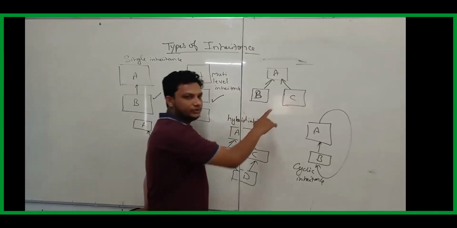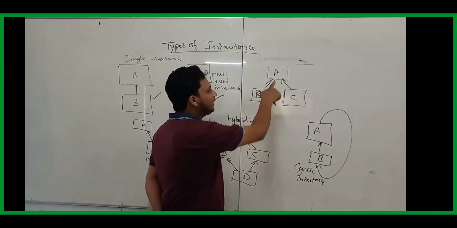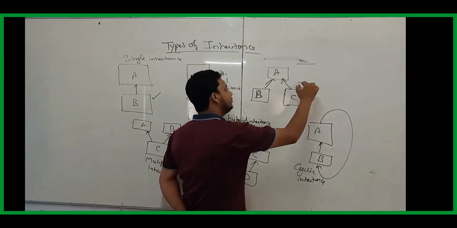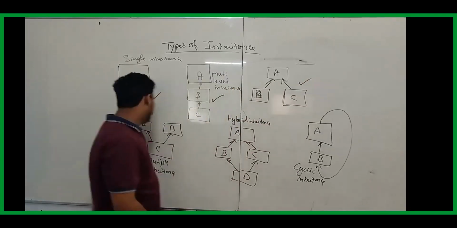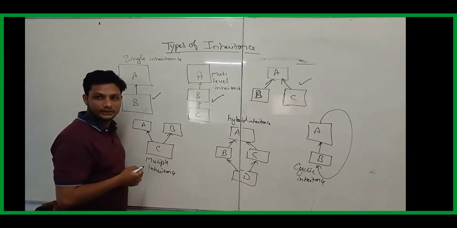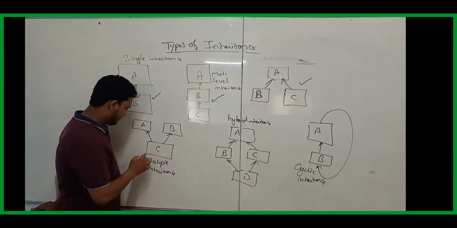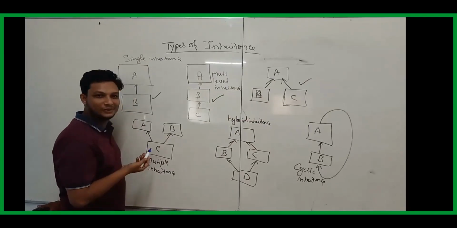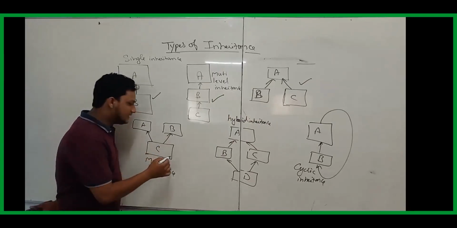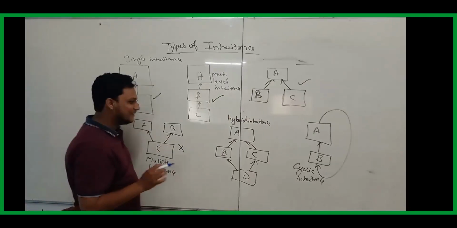Now I come to this one. Can a father have two different children? Possible, right? In real life, here also it is possible. Now look at here. Can a child have two different fathers? Not possible. So hence it is not possible in Java also.